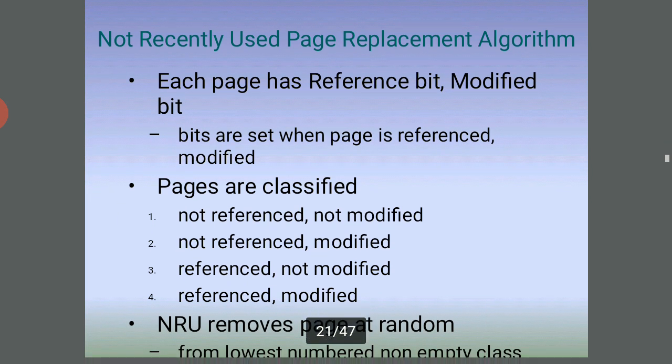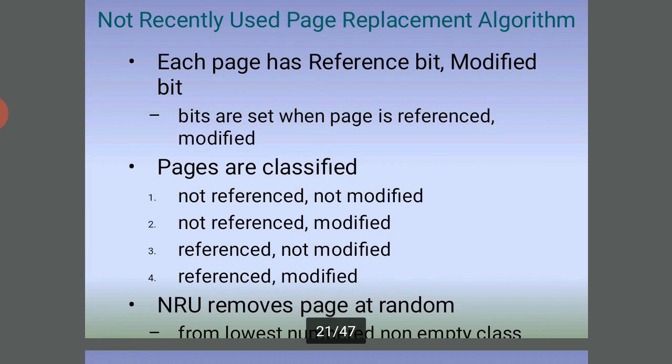Not recently used page replacement algorithm. What is page replacement? The page table register, the PTBR, holds the base address for the page table of the current process. It is a process register managed by the operating system. A processor that supports virtual memory must have a table base register accessible by the operating system. Each page has a referenced bit and a modified bit.